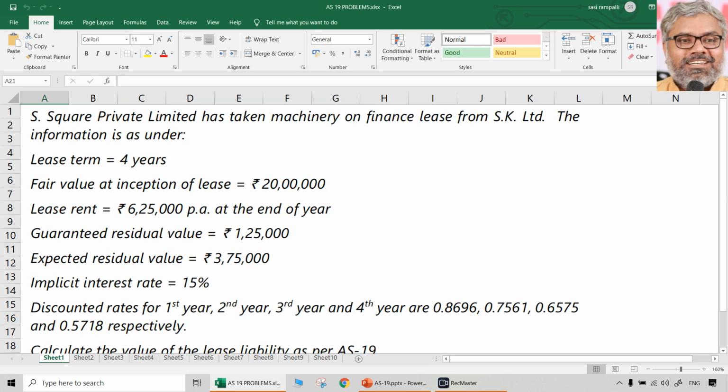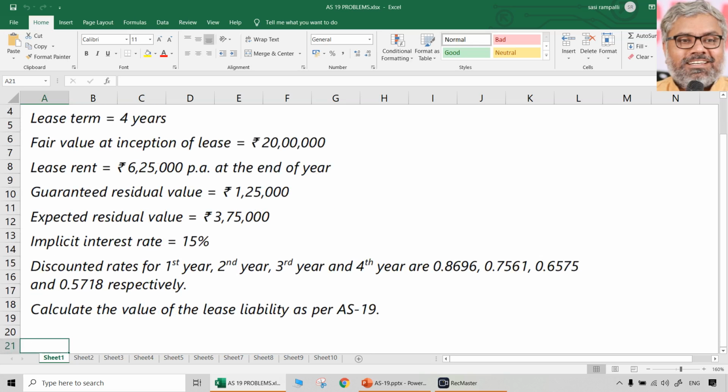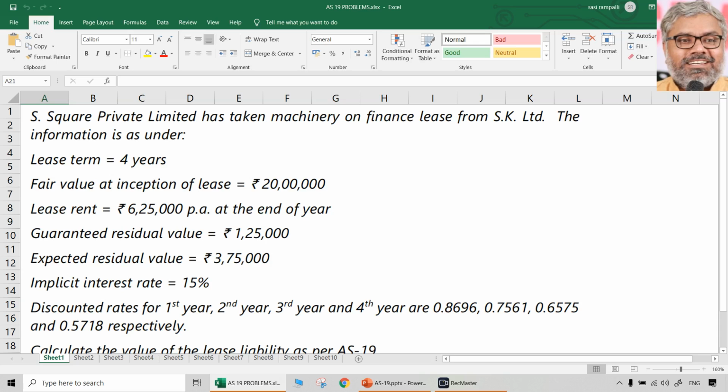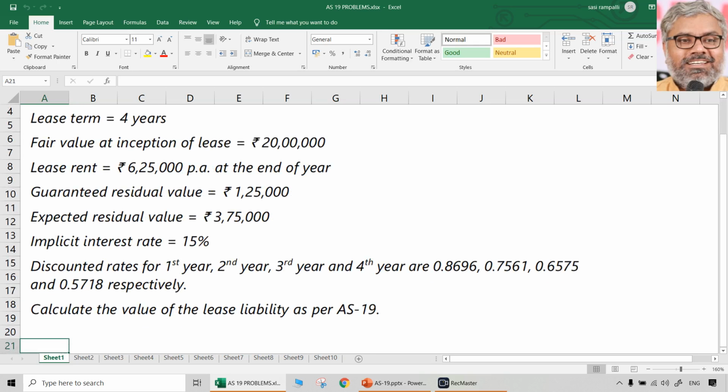Lessor, how can he have any liability? He will not have any liability. He will have an asset only, that is receivable. And lease liability means the lessee's liability, which has to be recognized at the inception of the lease. Also at the same time, asset also has to be recognized. That doesn't have to be separately asked. When you are calculating lease liability, automatically we are also calculating asset value, which should be recognized at the inception of the lease by lessee. But whatever is asked, that is what our job is to calculate.